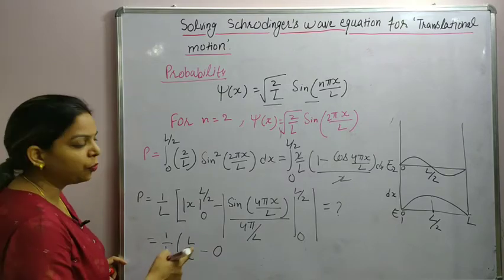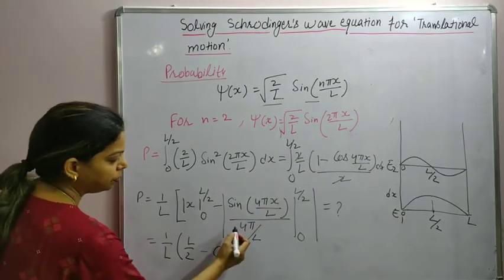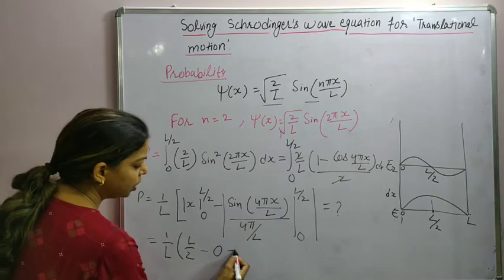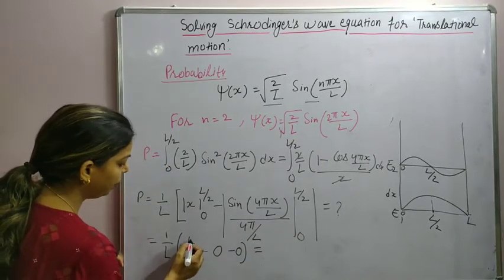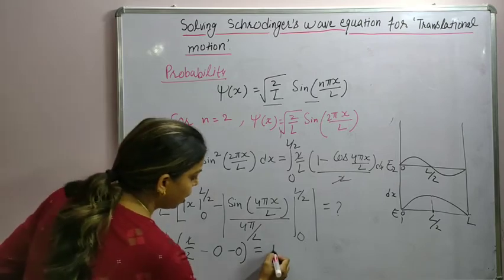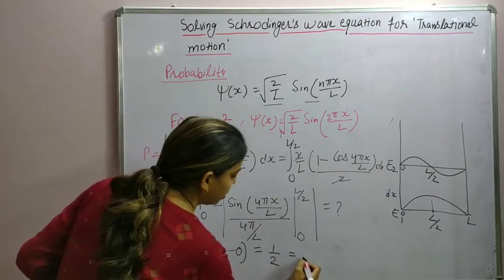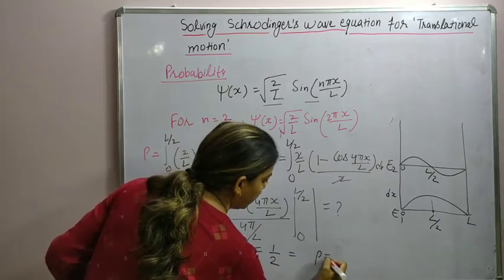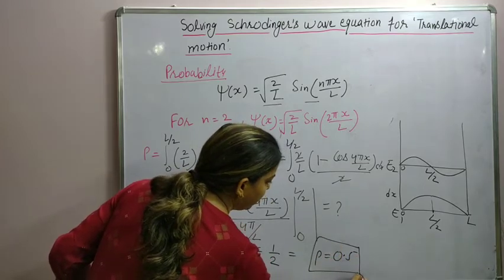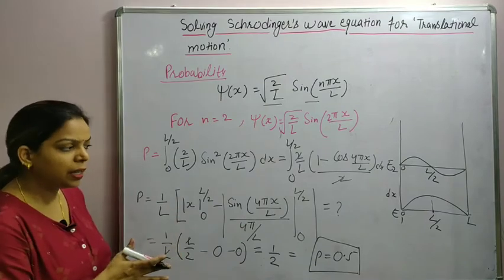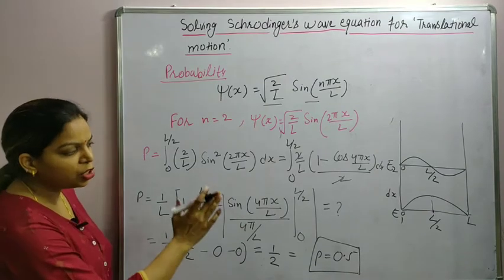You can substitute the values and cancel the terms. Again when you put 0, it will be 0. So the L cancelled out, the probability is half, 0.5. Again same as it happened in case of energy level 1.